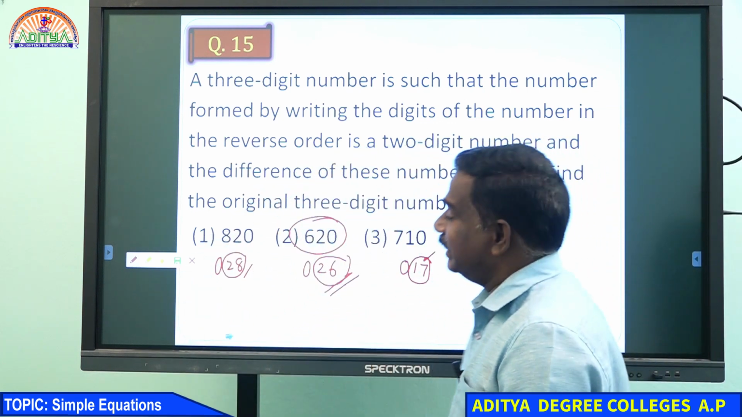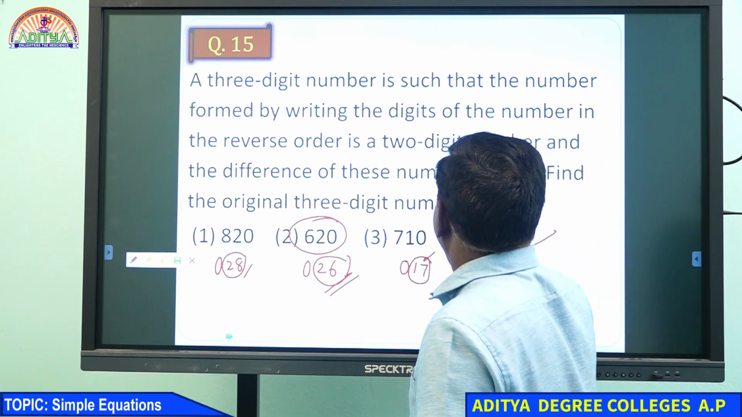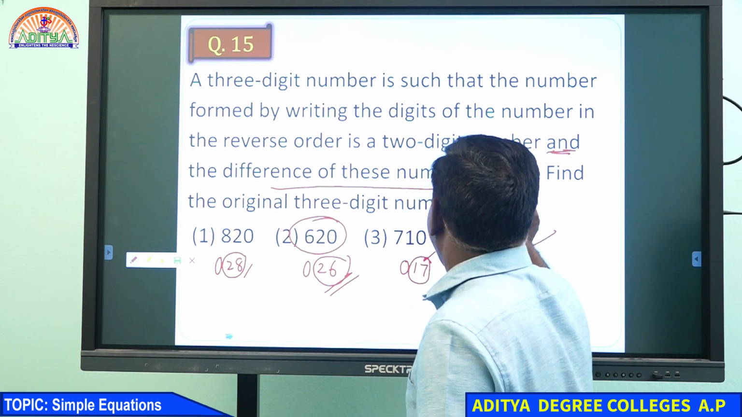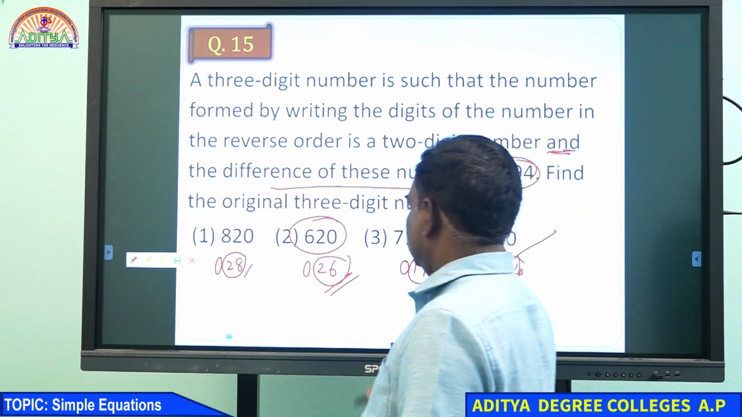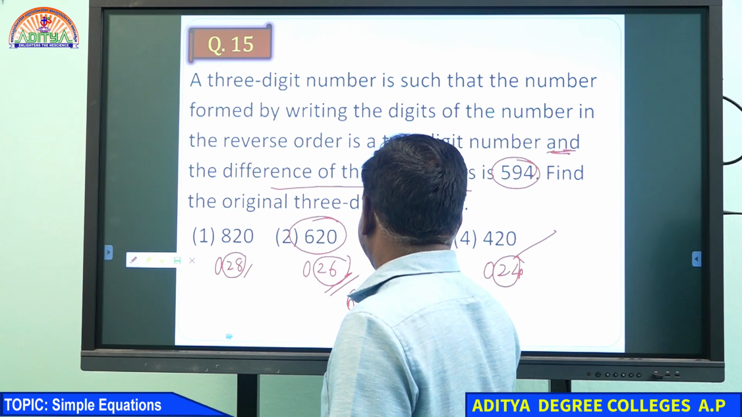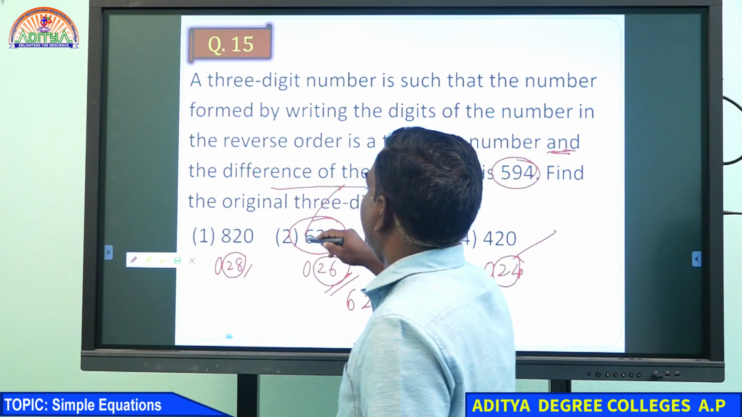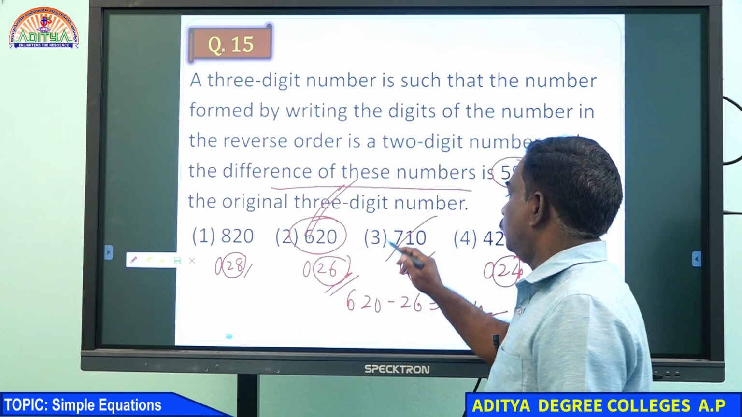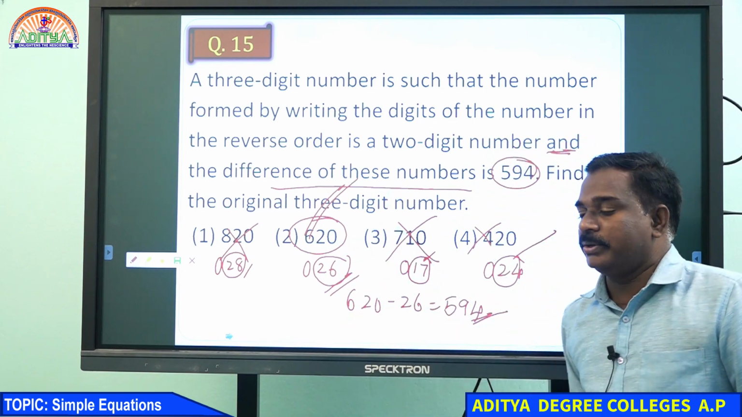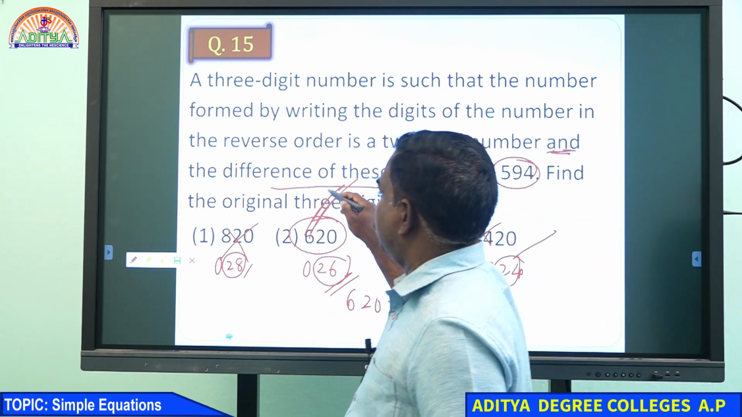What is the second condition? And the difference of these numbers is 594. 620 minus 26 is 594. Yes, the second option is correct. This one and this one are not giving 594 at all. The second option, 620, is correct by using the options.